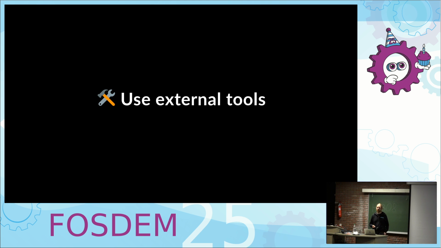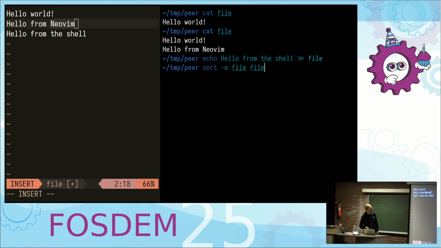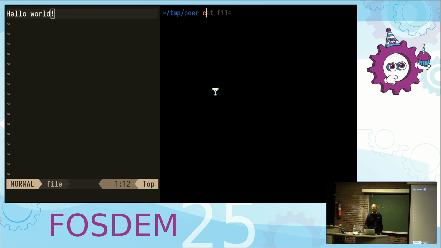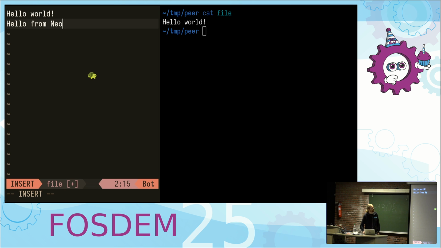You can not only use text editors, but you can also use external tools. Sometimes it's part of your workflow to, I don't know, use the cargo command to change your Cargo.toml file or something, and it would be inconvenient if you had to do this in your editor without this external tool. So here's a demo of someone having a file open in Neovim at the left side, and at the right, you have a terminal session where the person starts editing this file.